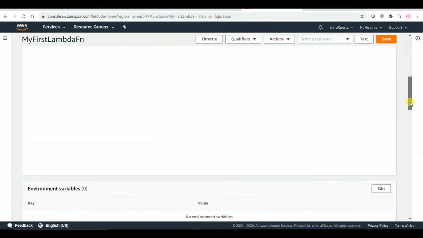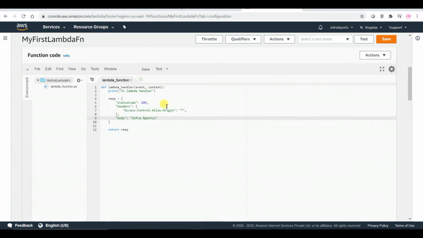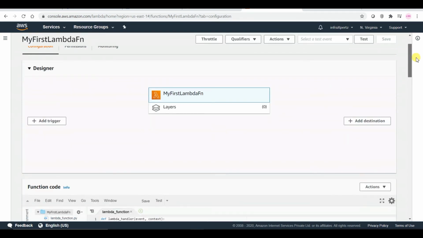One more thing you need to do: as I put this code in here, you need to save the function code, but simply saving this won't do. You need to save it from the top right hand side, the Save button also. So let me save my code. Whatever changes you make in here, you need to save them from there.